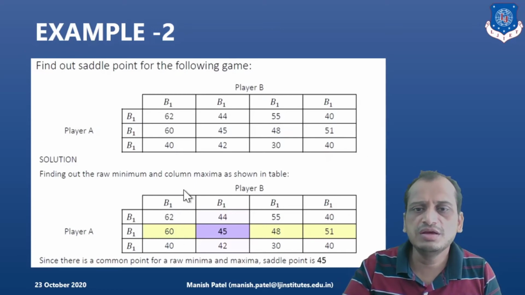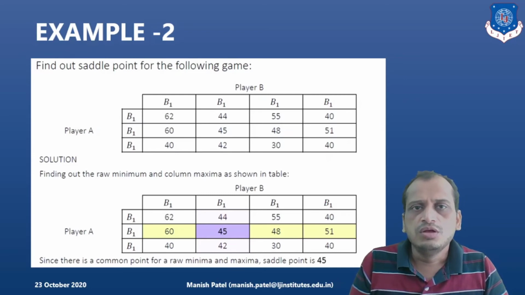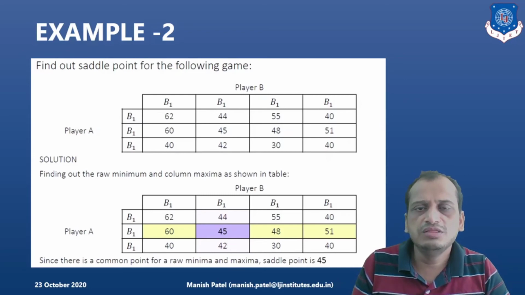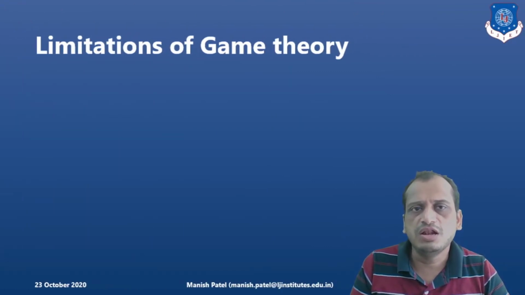In the same way for the columns, the maximum values are 62, 45, 55 and 51. Out of these the minimum value is 45, right? So hence we have arrived at the saddle point, which is nothing but 45, which is also the value of the game. In this way we can easily find the saddle point, or the value of the game, right?